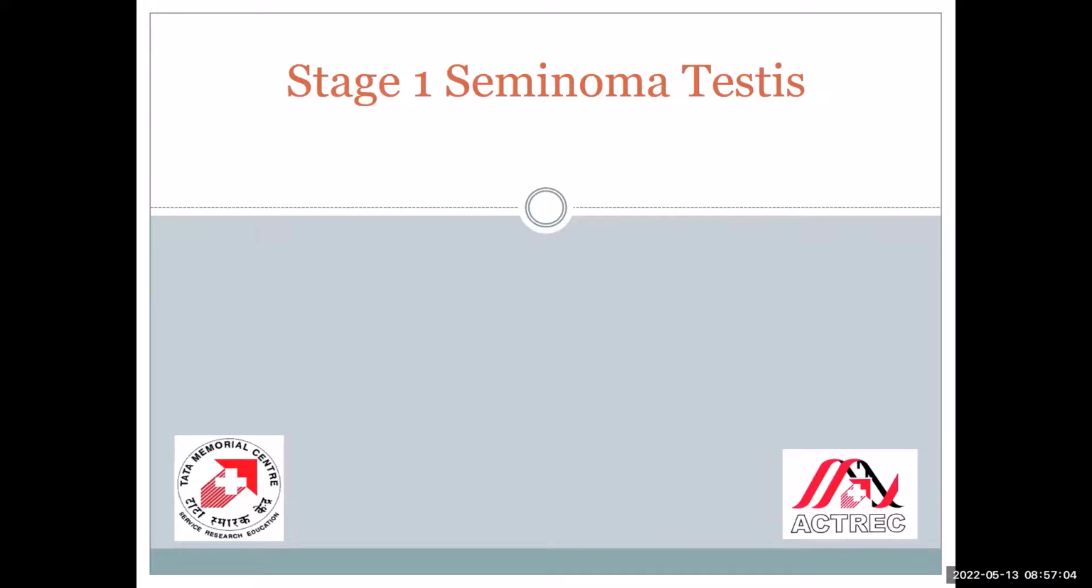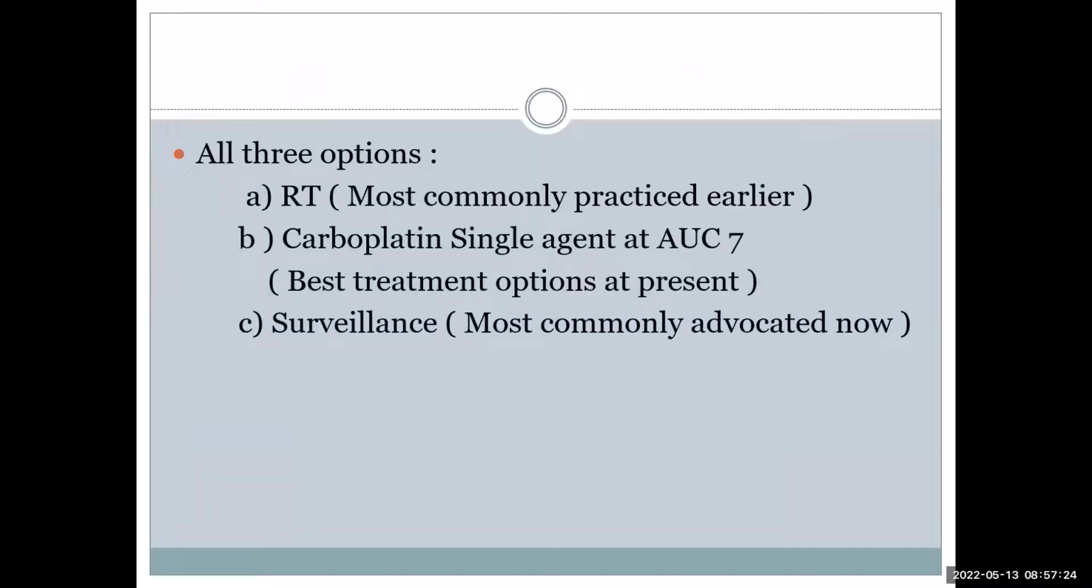As in the previous NSGCT, there are also 3 options: RT, carboplatin, and surveillance. RT, which was most commonly used earlier, carboplatin, which we do most commonly in our setting, and definitely surveillance. The data for surveillance is much stronger in Seminoma compared to NSGCT, and it is most commonly advocated currently. So we will discuss quickly the pros and cons of each of the options.